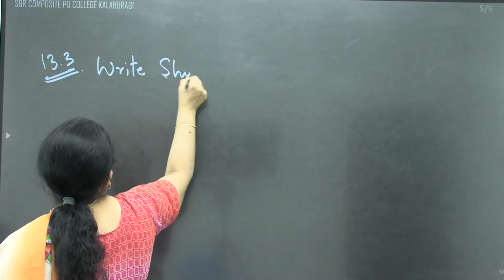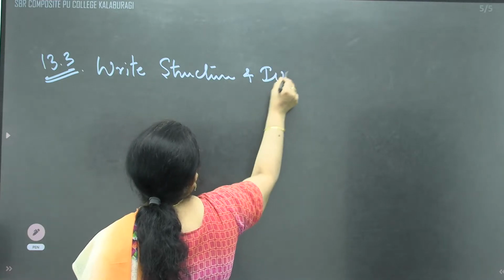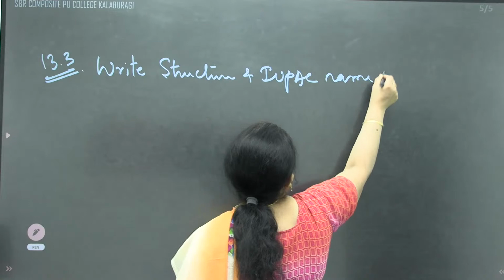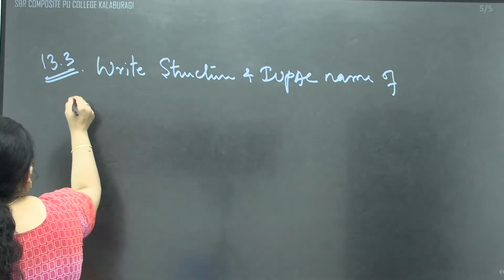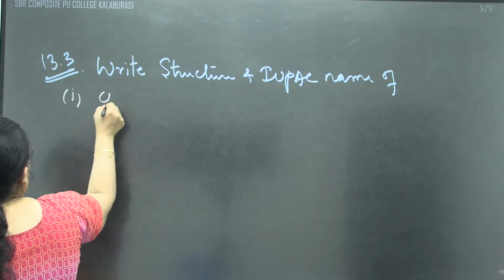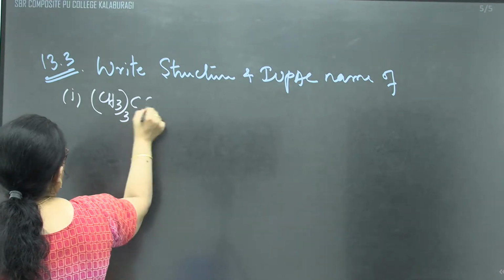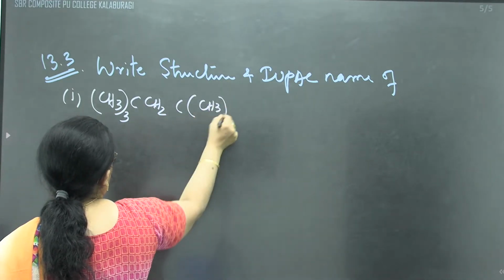Write the structure and IUPAC name of the different bits they have given. First bit, how they have given in the book, I am writing in the same way. You open the book and see CH2, CH3 taken thrice.